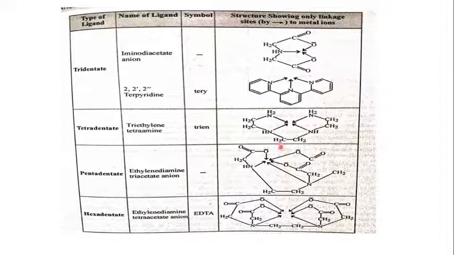So totally there are three oxygen donor atoms and two nitrogen donor atoms which are going to donate their pair of electrons. Then the last one, hexadentate, EDTA, the very famous ligand, is shown here, the structure, where there are four oxygen atoms, 1, 2, 3, 4, and there are 2 nitrogen atoms. One is over here and the other one is here. So there are totally 6 donor atoms which donate their pair of electrons to the metal center.